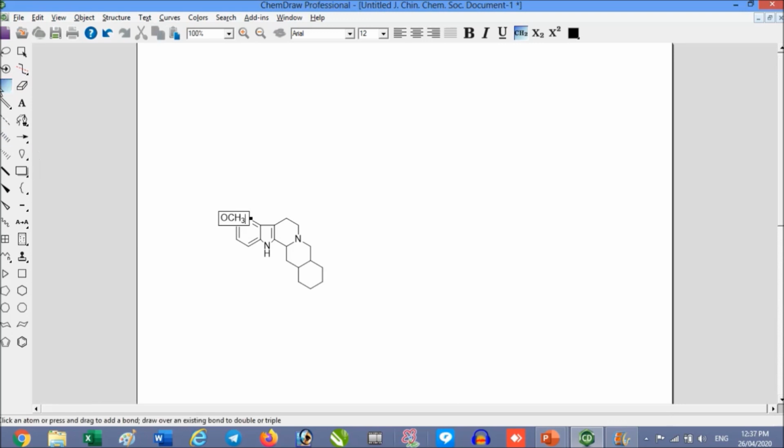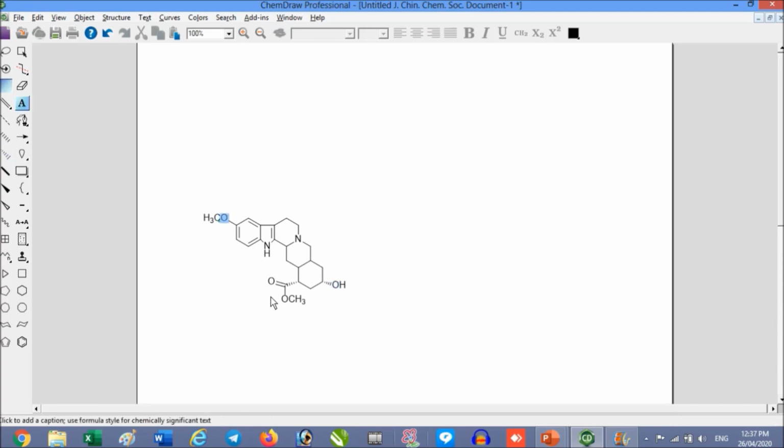And at this position we are going to have a methyl ester, C double bond O, OCH3, and at this position a galloyl ester.